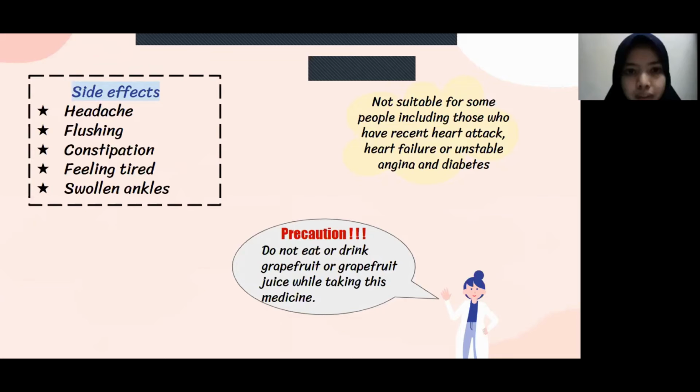It is also not suitable for diabetes patients because nifedipine may affect the level of sugar in the blood. Finally, it is advised not to eat or drink grapefruit juice while taking nifedipine because grapefruit can increase the concentration of nifedipine in the body and make the side effects worse. That's all from me. I will pass the presentation to the next presenter.